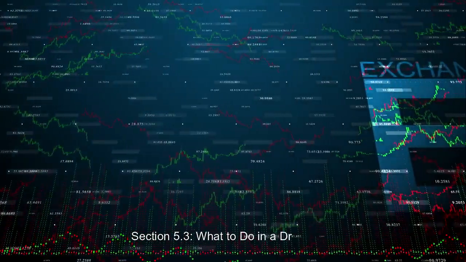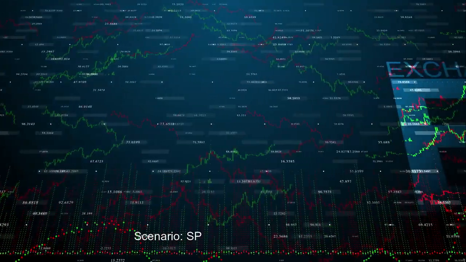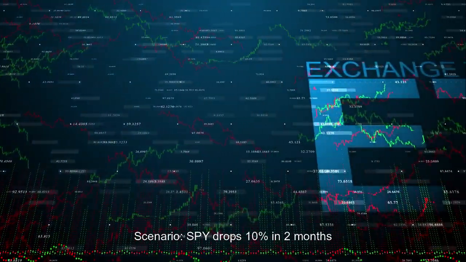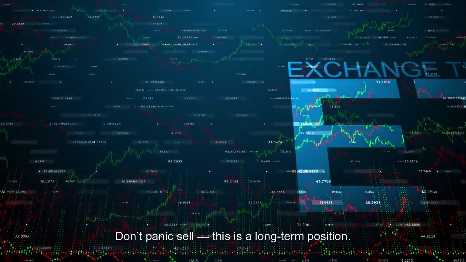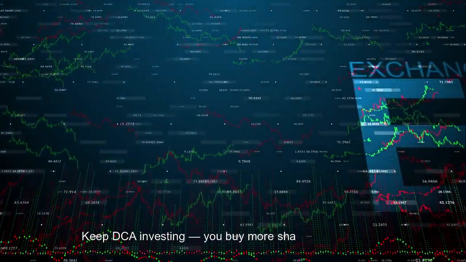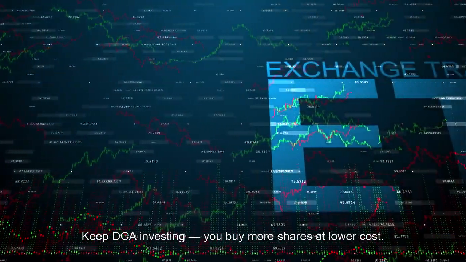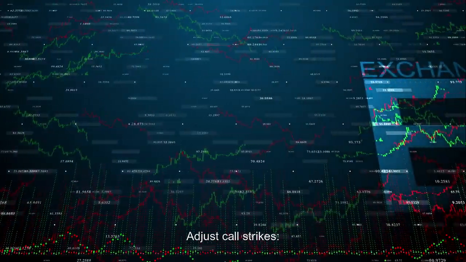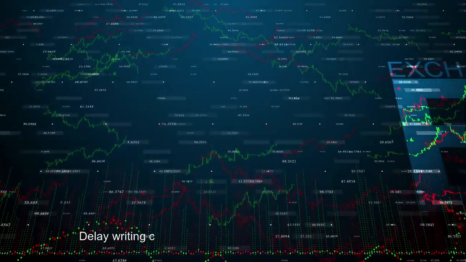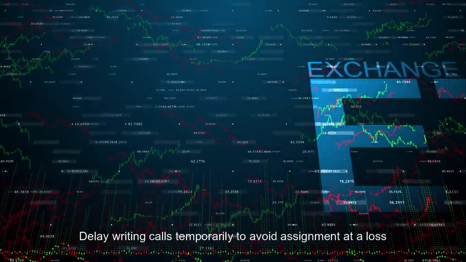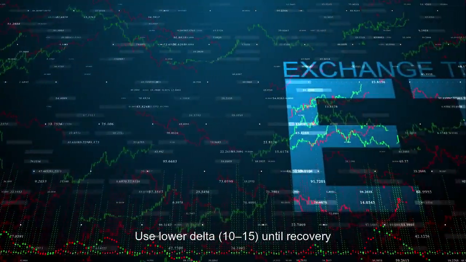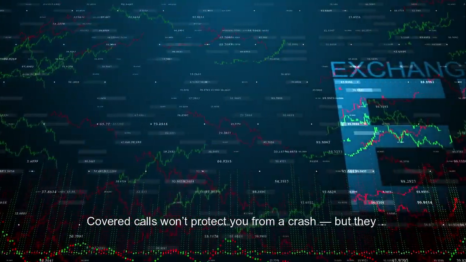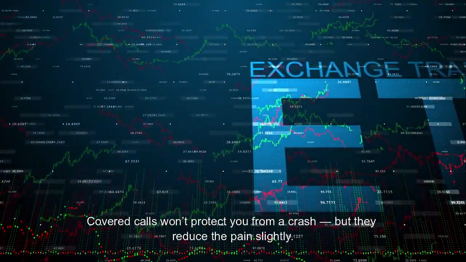Section 5.3, What to do in a drawdown scenario. SPY drops 10% in 2 months. Response plan: don't panic, don't sell. This is a long-term position. Keep DCA investing; you buy more shares at lower cost. Adjust call strikes and move farther OTM, or delay writing calls temporarily to avoid assignment at a loss. Use lower delta, 10 to 15, until recovery. Covered calls won't protect you from a crash, but they reduce the pain slightly.